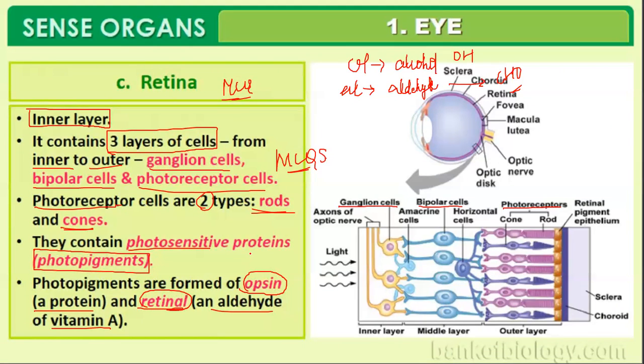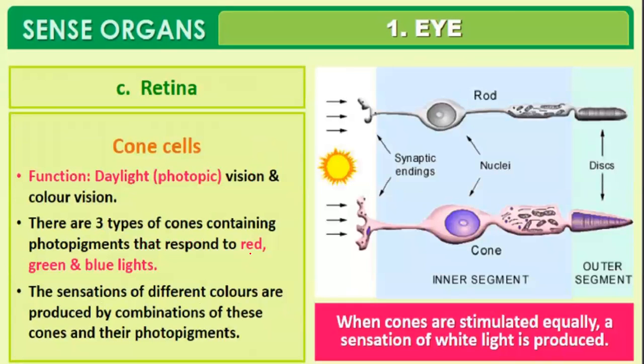So we are going to study the two different kinds of photoreceptors. First one is the cone cells. What do you mean by cone cell? This is the diagram of the cone cell and this is the diagram of the rod cell. They are mentioned very clearly in the diagram itself. Rod cells are the photoreceptors which help in the night vision. Cone cells are the photoreceptors which help in the day vision. Or you could say that cone cells help in the color vision and rod cells help in the night or dark vision.